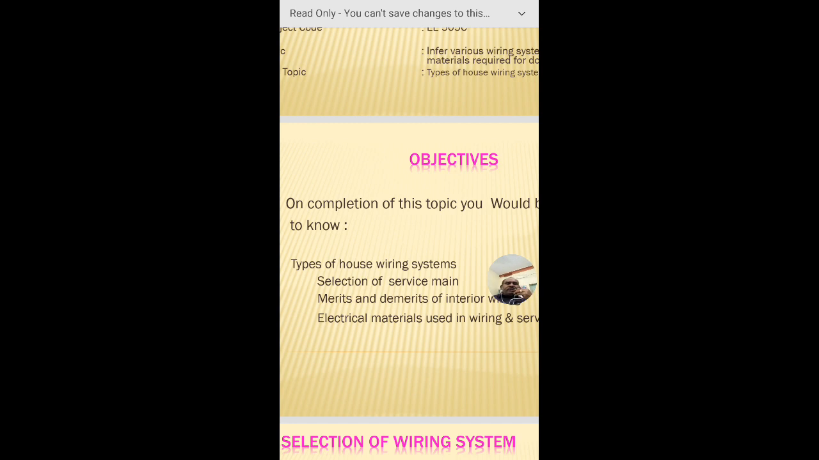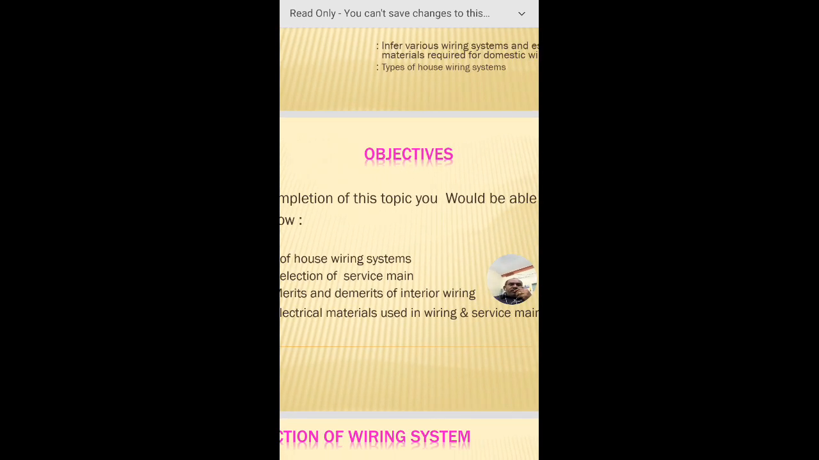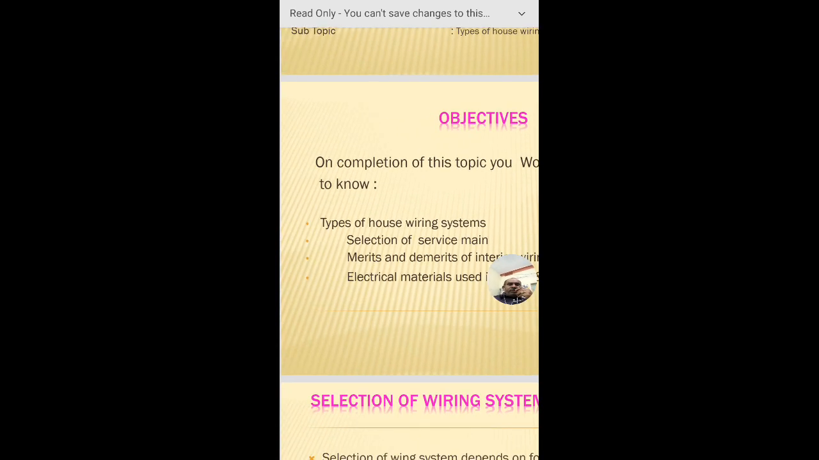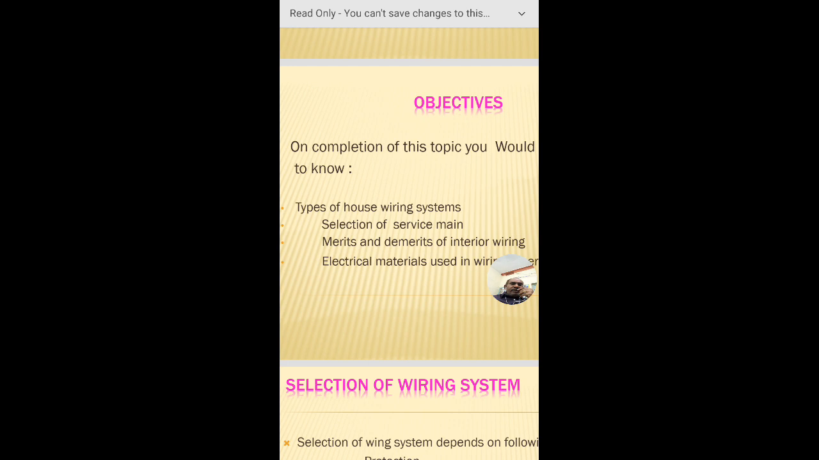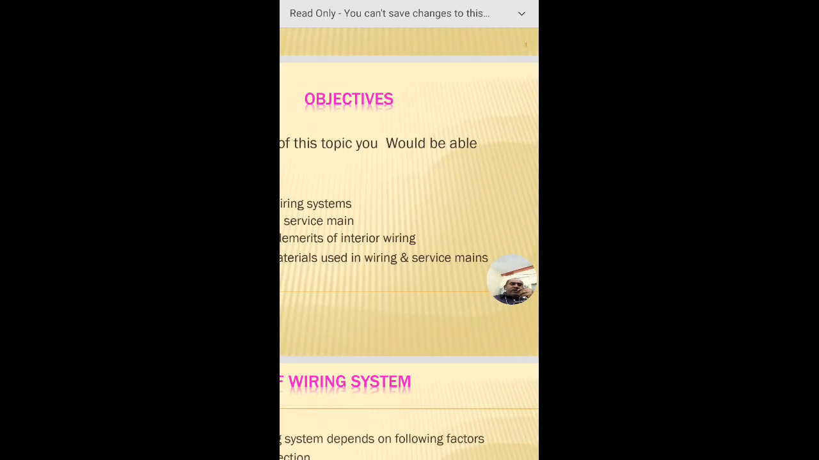So today's objective is, on completion of this topic, we would be able to know the main topic, the types of house wiring systems. In that, the selection of service main system, whether it is the underground system or overhead service system. Next, the merits and demerits of the interior wiring systems and electrical materials used in wiring and service main systems. These are already well known items; every day we are seeing them in our domestic houses. Now let us see them one by one in clarity.